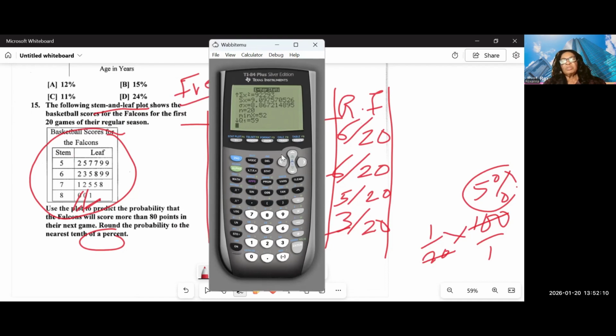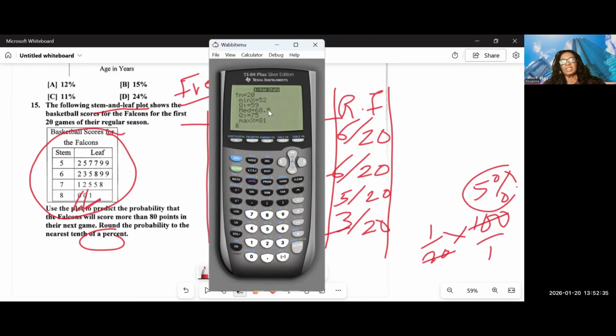If I'm told to find the 5-number summary, if I can do one variable stats, I can find the 5-number summary. So these are the 5-number summary. The third quartile is 75. 75 is greater than the rest of the scores. The median is 68.5.